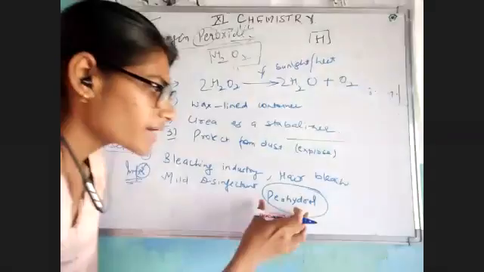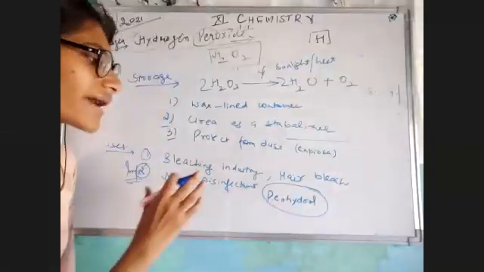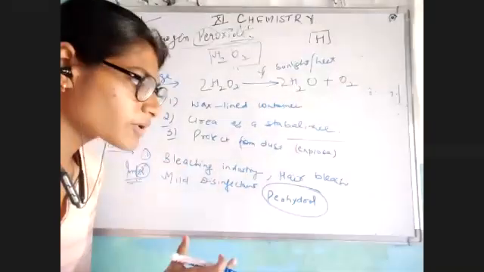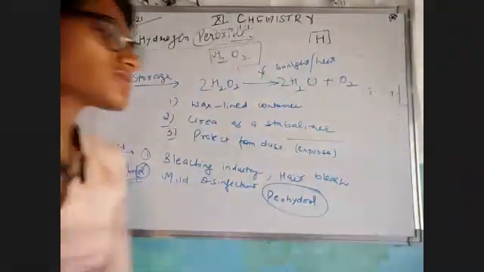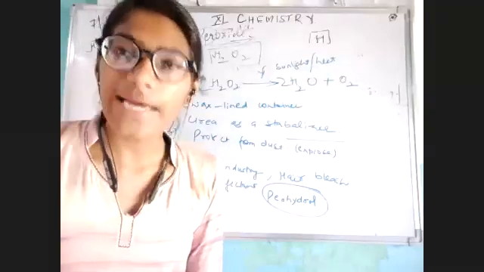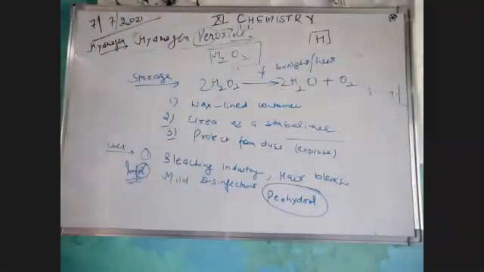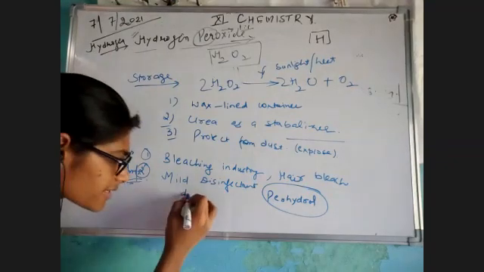Okay, so Perhydrol is given as a mild disinfectant, as a hydrogen peroxide. And most importantly, I have told you that hydrogen peroxide is super strong, so we need to dilute it. So हमारा जो Perhydrol है, that is used as mild disinfectant, and it is used in diluted form.